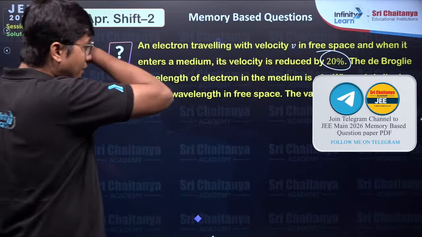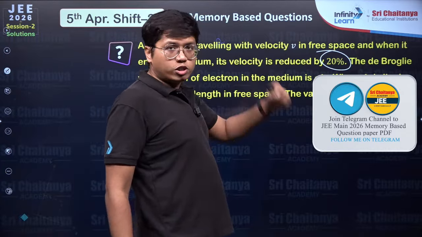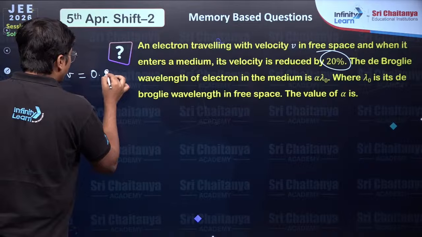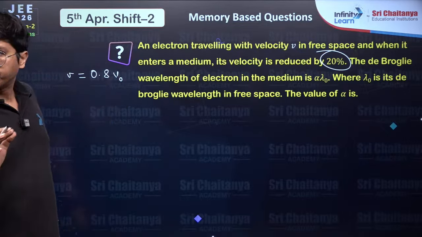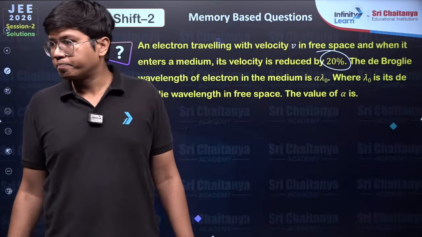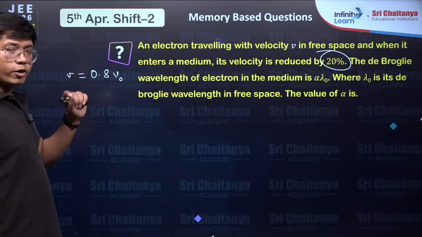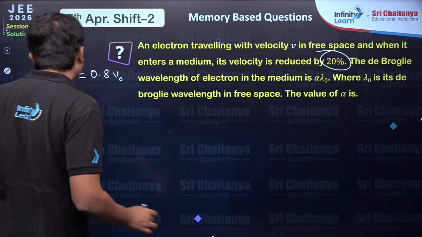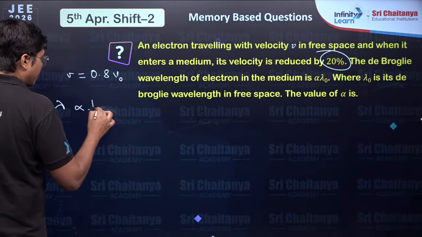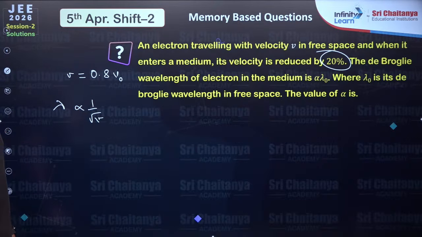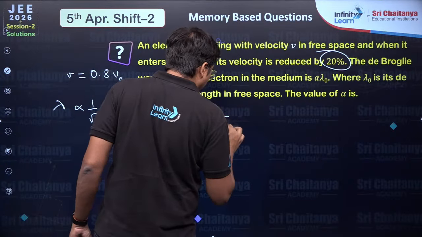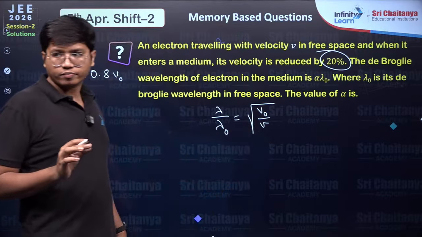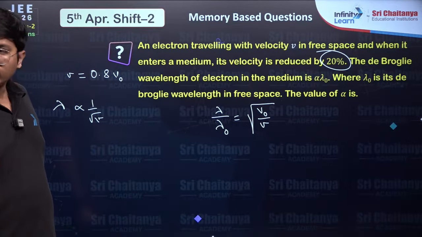In the meantime, let's start solving over here. Velocity reduced by 20%. So if the original velocity was v naught, the new velocity is 0.8 times v naught. It was 20. Okay, great. Now, if you think about it, your de Broglie wavelength lambda is inversely proportional to root v. So lambda by lambda naught is equal to root over of v naught by v.